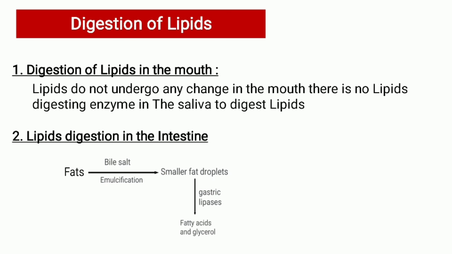So in the picture we observe that the emulsification of fat takes place with the help of bile salts. After the emulsification, the fats are converted into smaller fat droplets. The enzyme like gastric lipase acts on the smaller fat droplets and converts them into fatty acids and the glycerol.